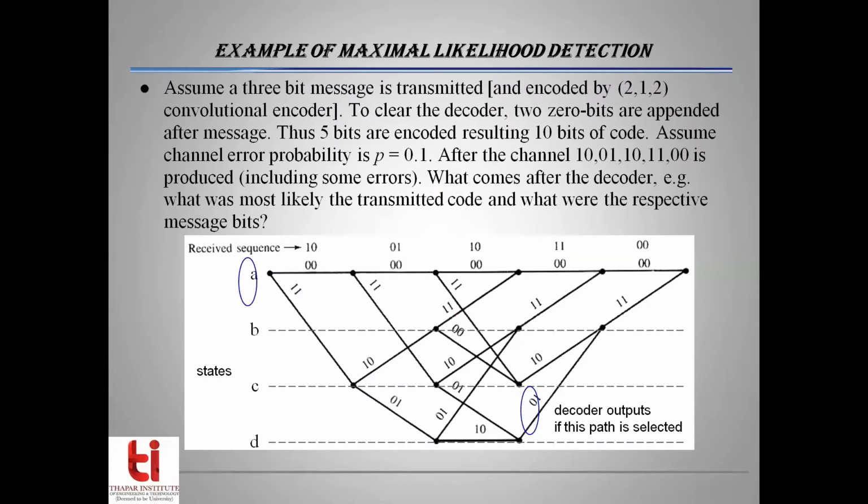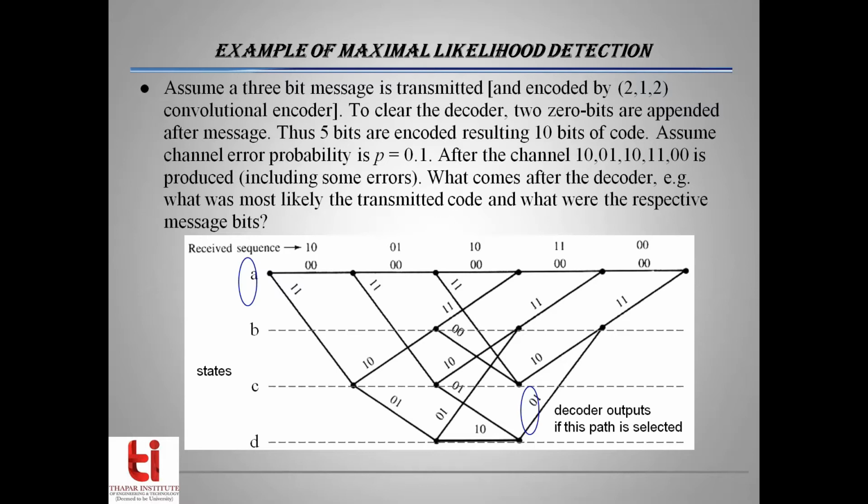Now, we have a received sequence as you can see on your screen. There is a 3-bit message which was transmitted. It was encoded by a 2-1-2 convolutional encoder, and you can see the received sequence in the diagram. It is 10, 01, 10, 11, and 00.